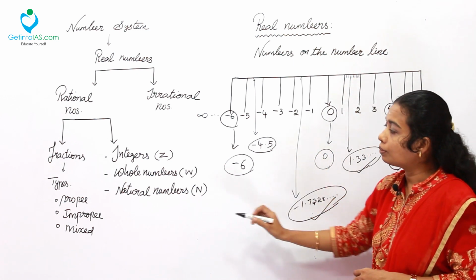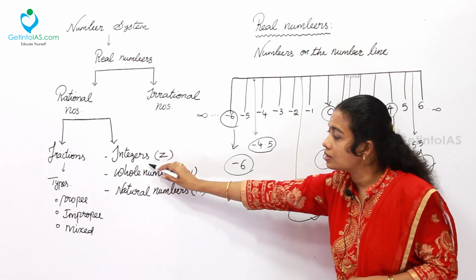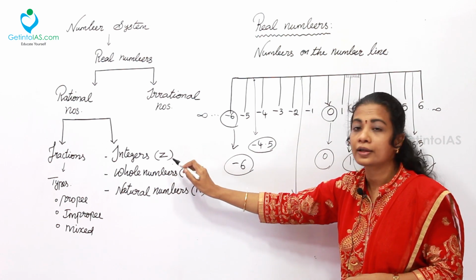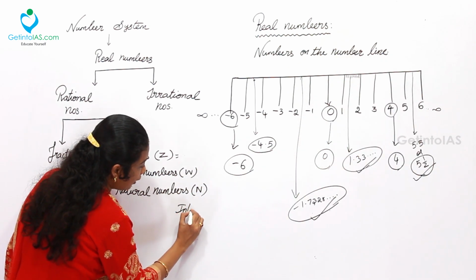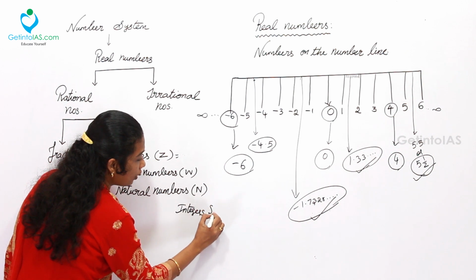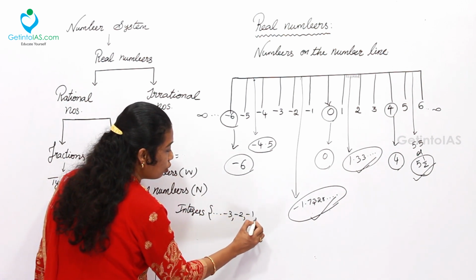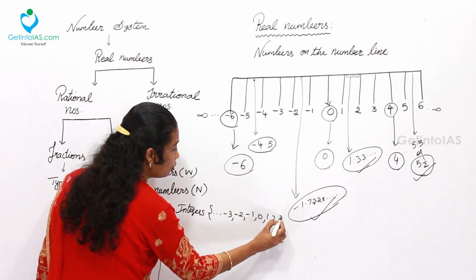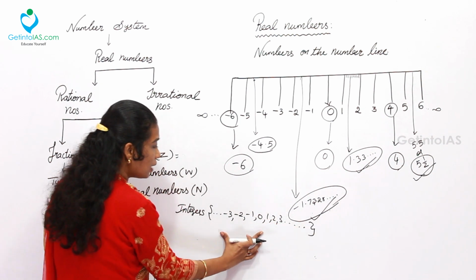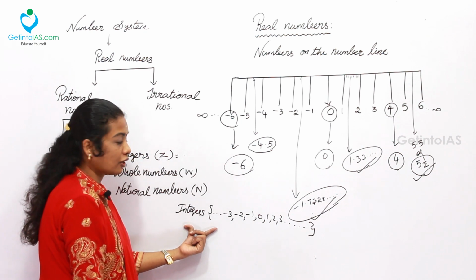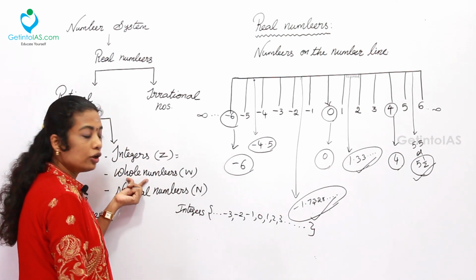Then, negative numbers. So, integers. Integers are always represented by the letter Z. The range of the integers is infinite. Starting from infinite, -3, -2, -1, 0, 1, 2, 3, also infinite. This is the range of the integers. Then whole numbers.